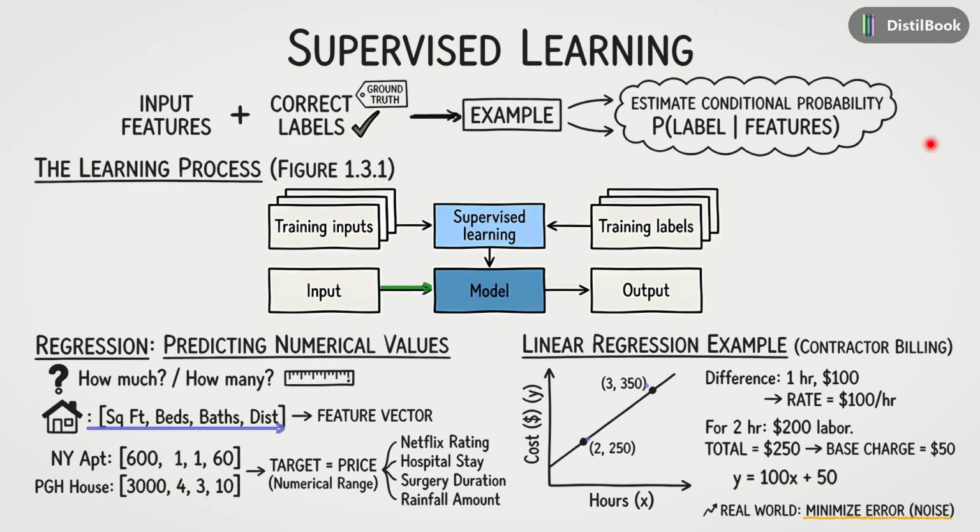Supervised learning builds a model by minimizing the error between its predictions and the known correct labels from a training dataset. While regression predicts quantities, sometimes we need to predict categories, like cat or dog, which leads us to classification.